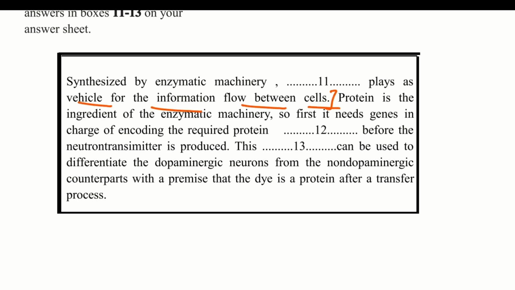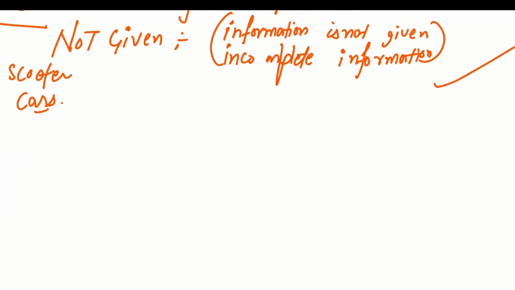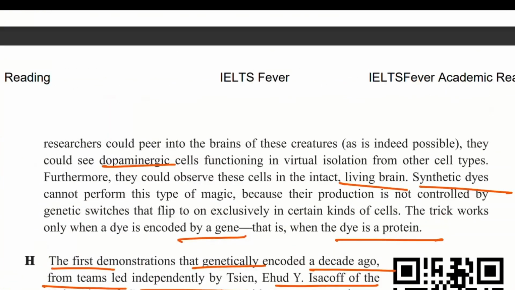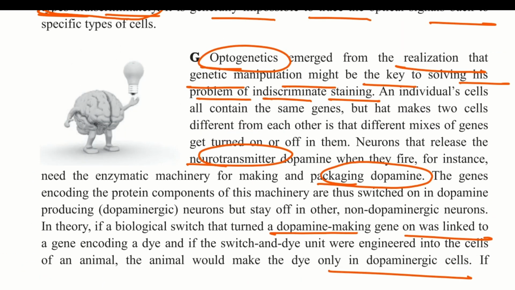So when you have this sort of fill in the blank, you have to read before and after the blank. That synthesized by enzymatic machinery, dash plays as a vehicle for the information flow between the cells. So the mention is in G paragraph.